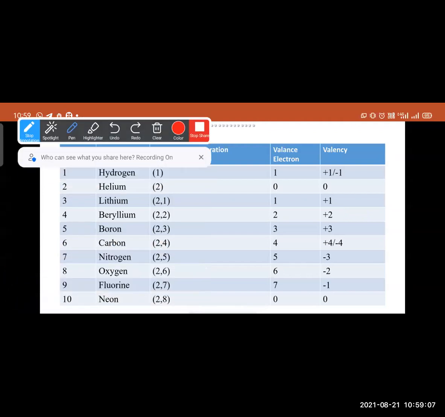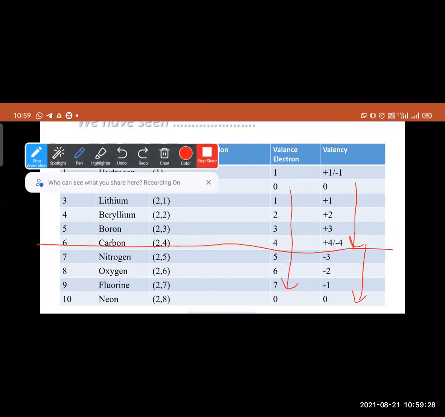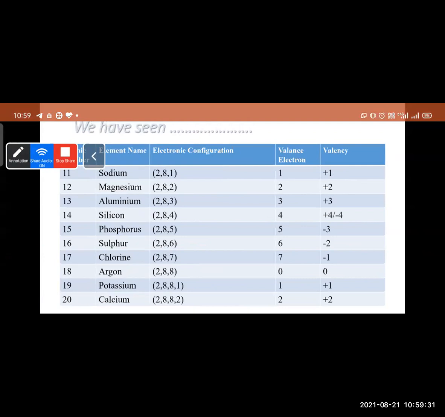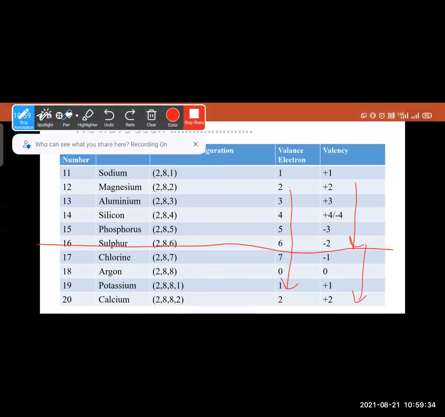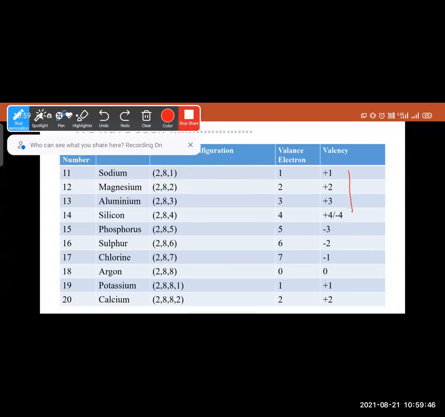Valency is changing from 0 to 4 and 4 to 0. But valence electrons go from 0 to 7, and 7 to 0. Again, if we see atomic numbers 11 to 20, here also valency moves from 0 to 4 and again 4 to 0.